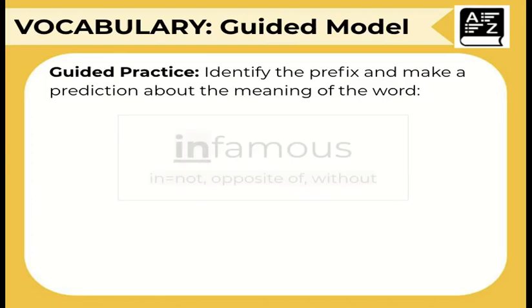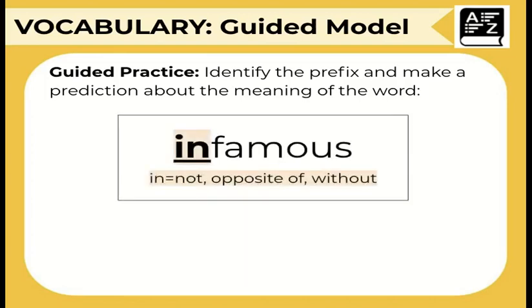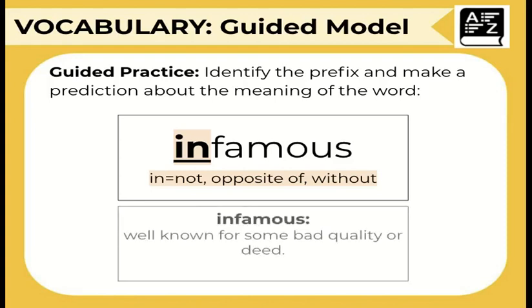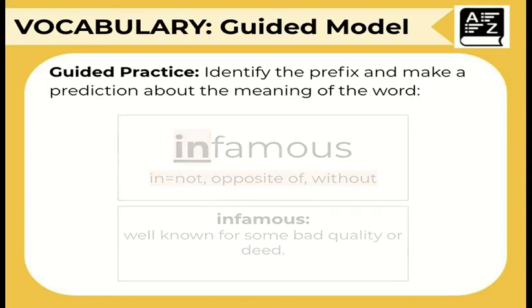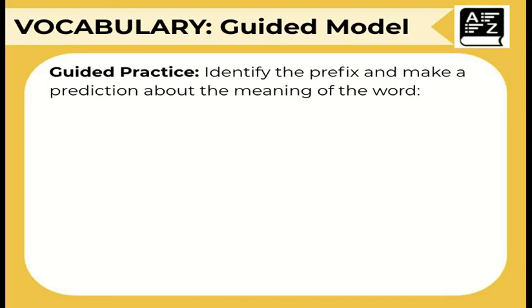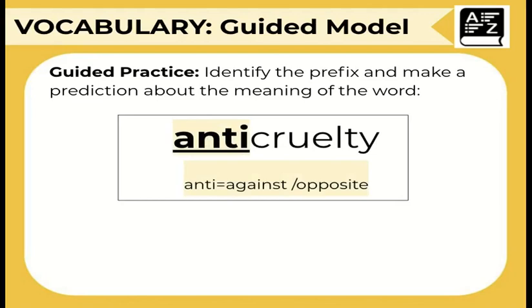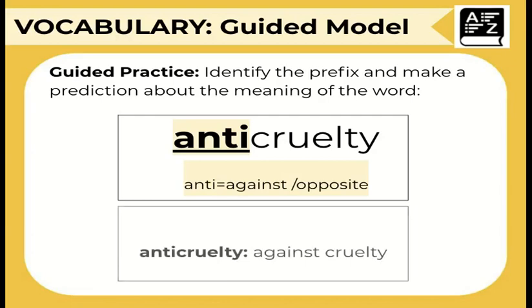Let's try another one. Infamous. The prefix "in" means not, opposite of, or without. Can you make a prediction about the word infamous and what it means? Infamous means well known for some bad quality or deed. Let's try one more. Anti-cruelty. The prefix "anti" means against or opposite. Can you make a prediction about the word anti-cruelty and what it means? The word anti-cruelty means against cruelty.